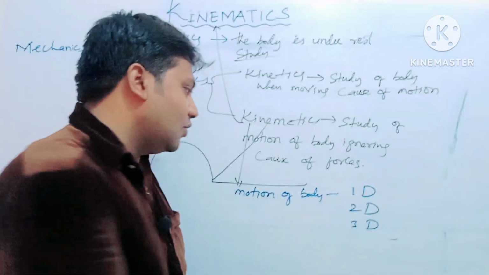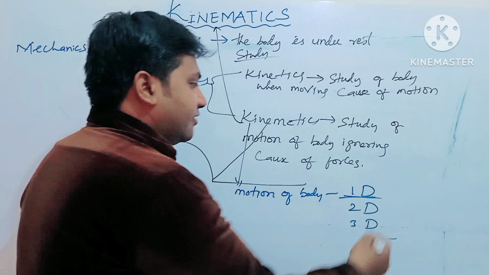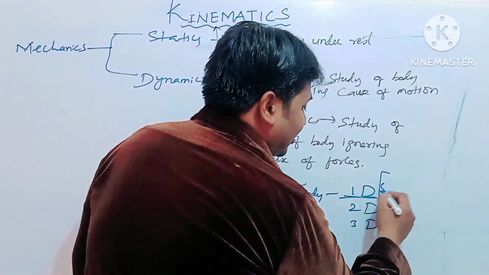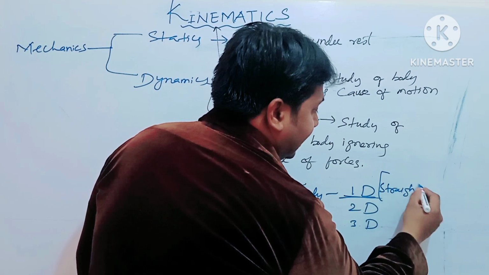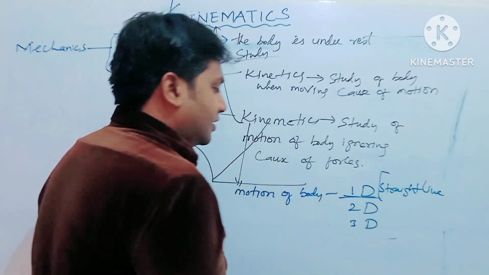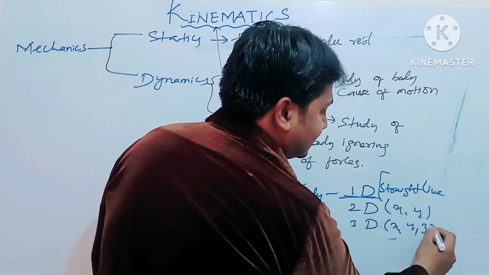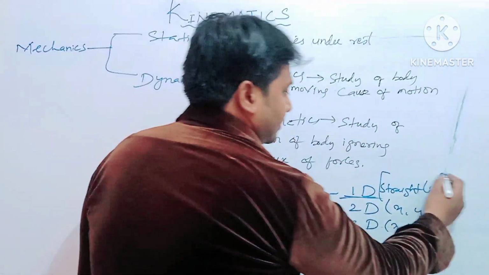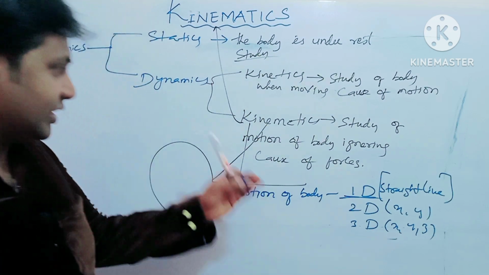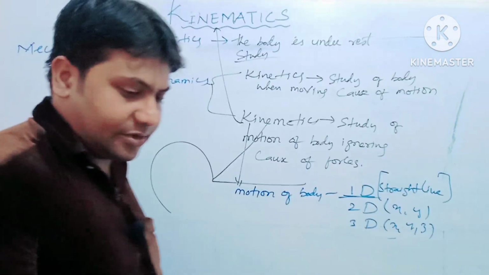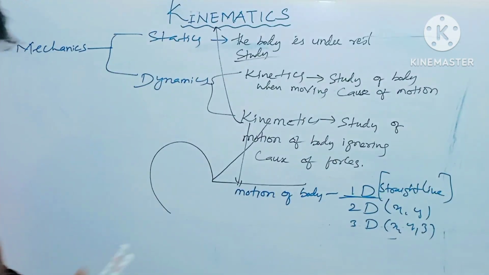So now, one dimension. We can call this one dimension, a motion of a body in one direction, which is nothing but a straight line. Two dimensions will be in the x and y axis. Three dimensions will be in the x, y and z axis. You can pause and copy this. So let me discuss motion in one dimension, motion in two dimensions, and motion in three dimensions.